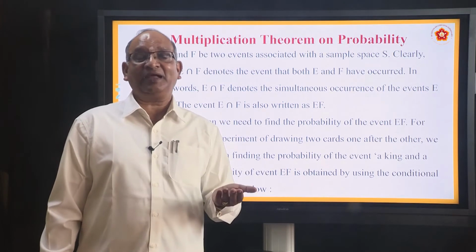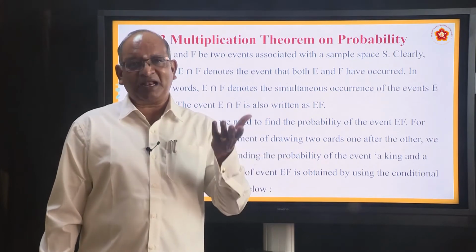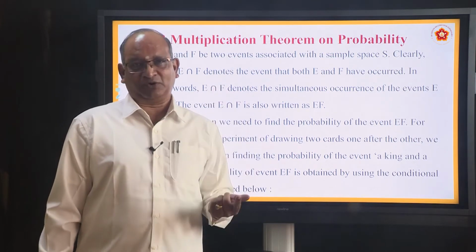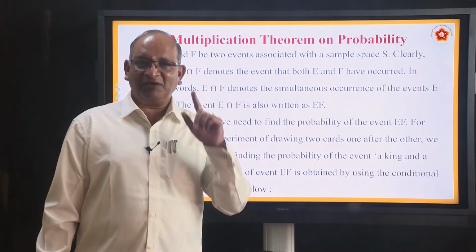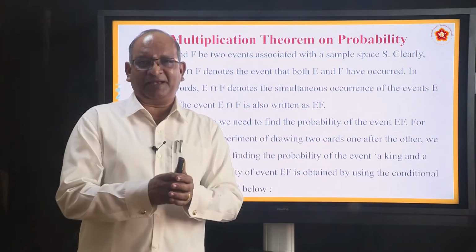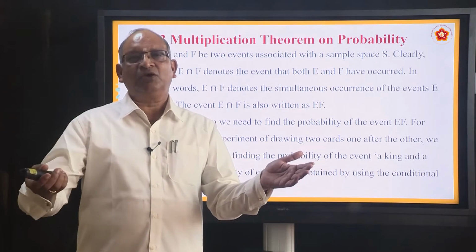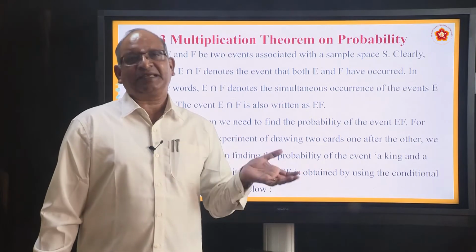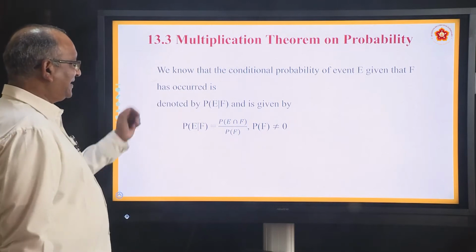But the other way of looking at it is, you have not replaced it. Then the number of cards in the pack now is only 51. The number of queens is 4. So it is 4C1 by 51C1, which becomes 4 by 51. Simultaneously they are happening. So for the king it is 4 by 52, for the queen it is 4 by 51. The product of them will give us the simultaneous occurrence of them. That is what he has explained.